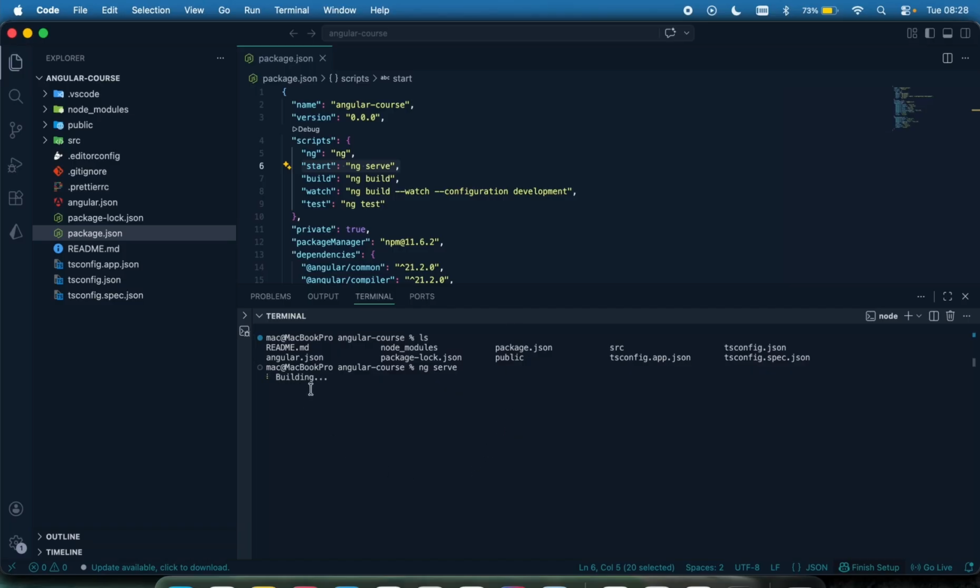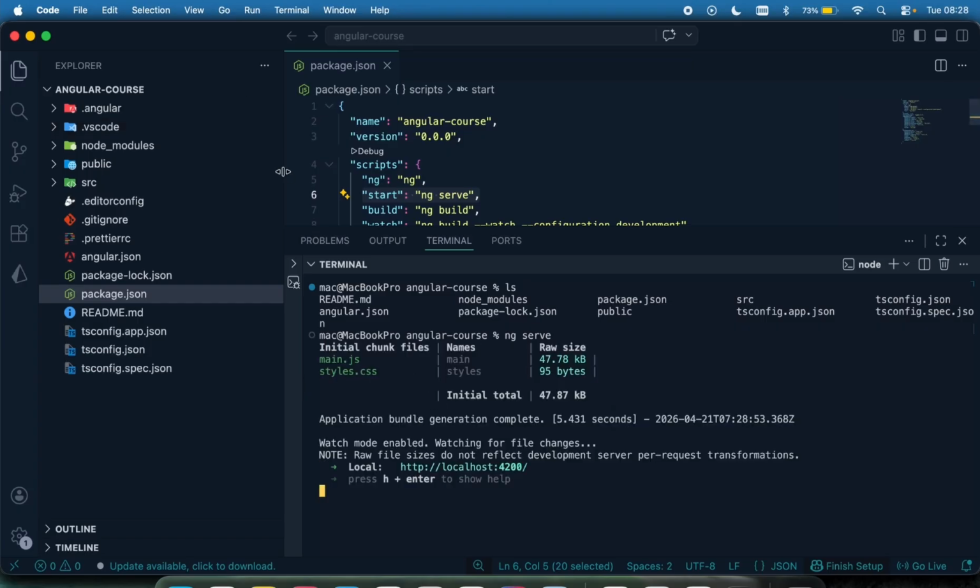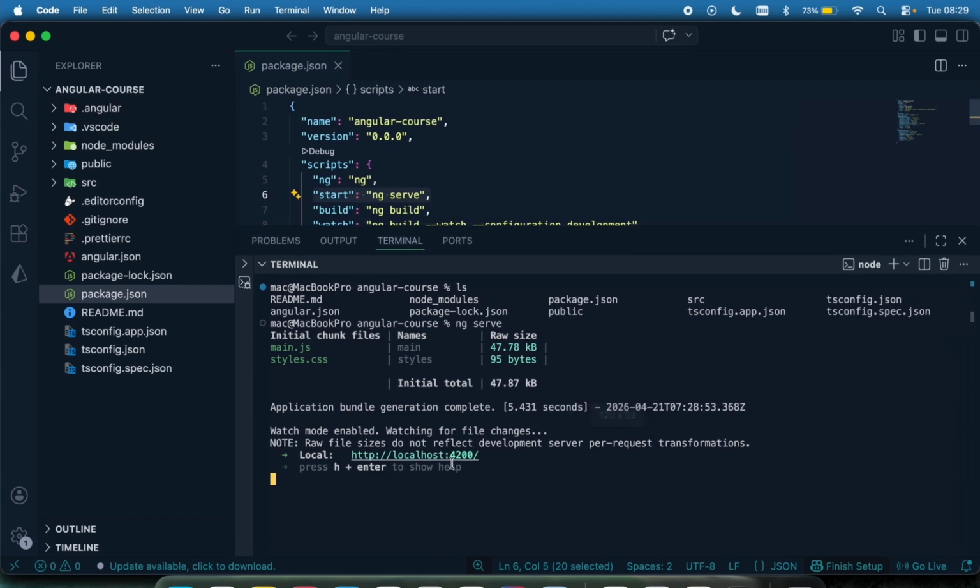Before it runs, it's going to try to build it first. Let me zoom this in a bit so we can see. And we can see as it's trying to build, a folder .angular was created for us, which contains the build code right there. So we can see this is running, and you can access this by going to localhost and port 4200.